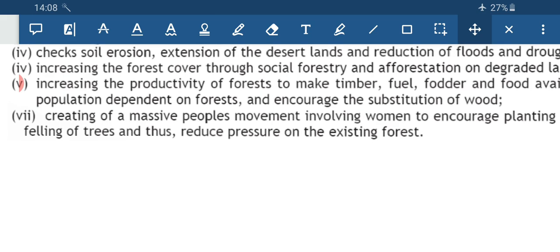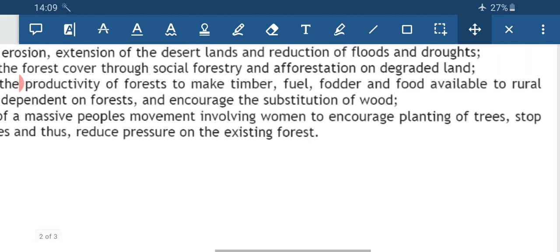So these are some of the objectives of the forest policy initiated by the Indian government.